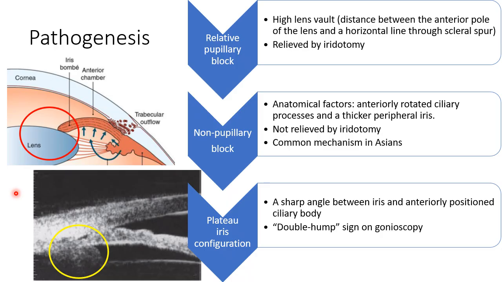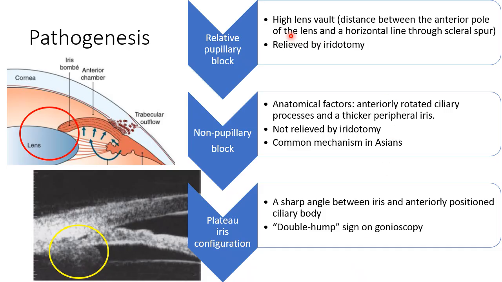Of course, there are combined mechanisms in which both the elements are there, that is relative pupillary block and non-pupillary block. That is known as a combined mechanism. And then lastly, there is a plateau iris configuration. This is again an anatomical configuration of the iris which predisposes to angle closure disease. We'll be talking about plateau iris in a subsequent slide. So that is about the pathogenic mechanisms.